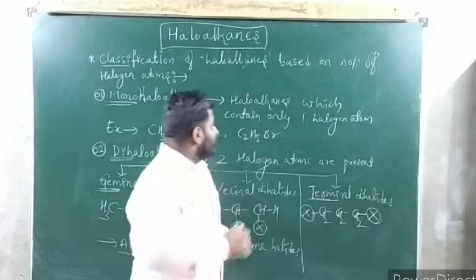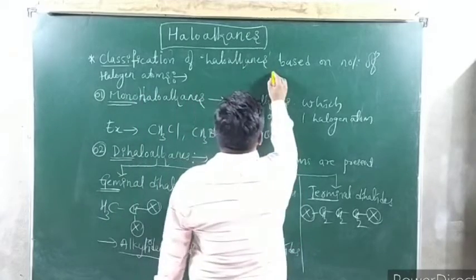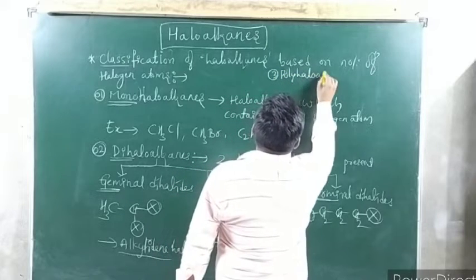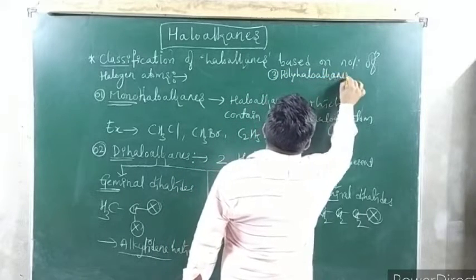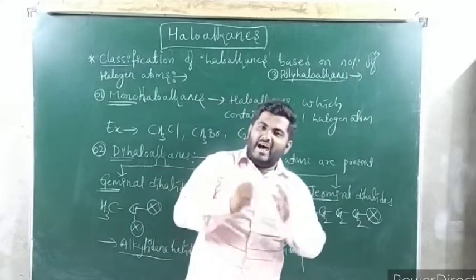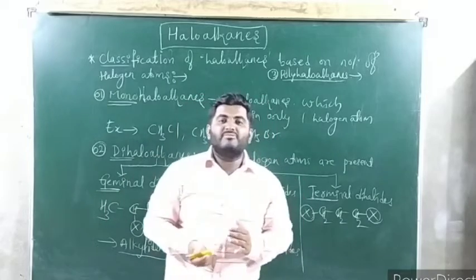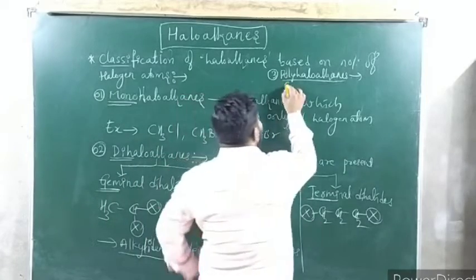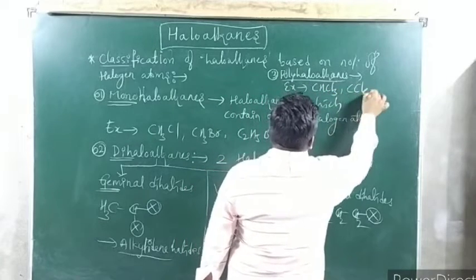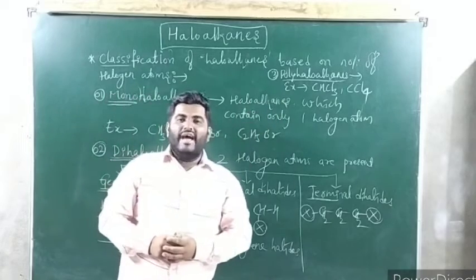Okay. What is the third classification? The third one is polyhaloalkanes. So what are polyhaloalkanes, guys? Polyhaloalkanes are the haloalkanes where more than 2 hydrogen atoms are replaced by halogen atoms. What are the examples? CHCl3, chloroform, and CCl4, carbon tetrachloride. These are all examples of polyhaloalkanes.